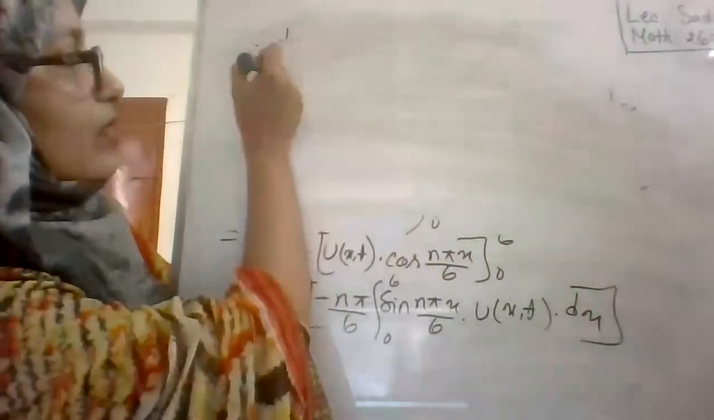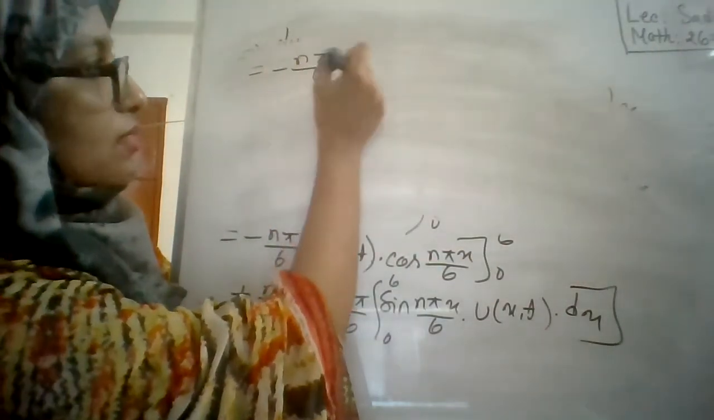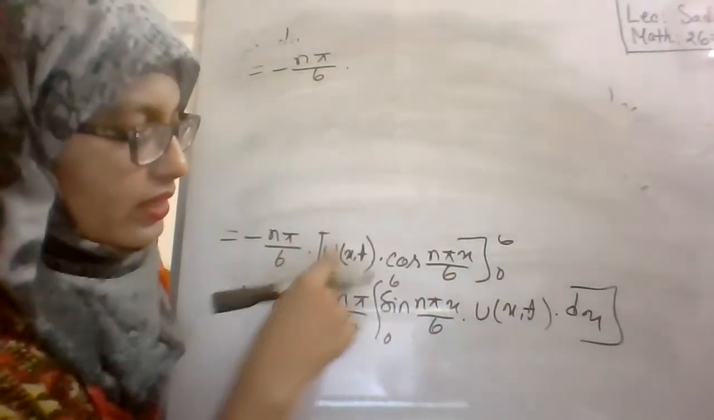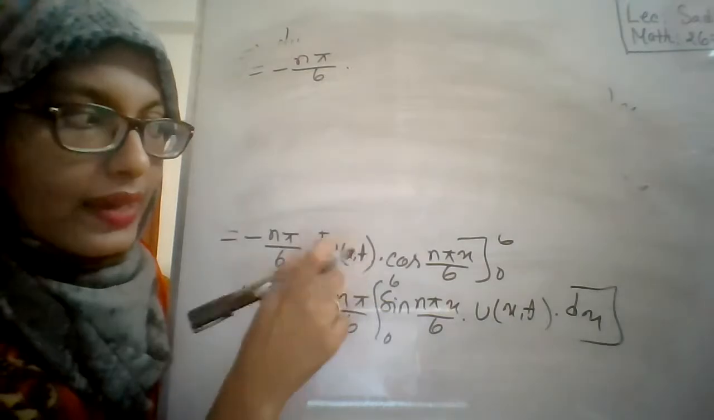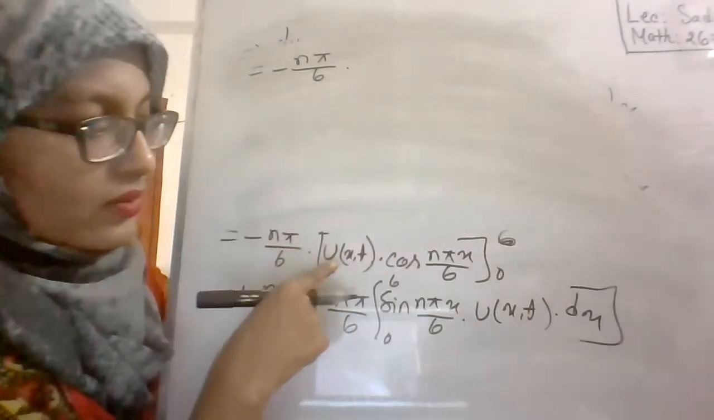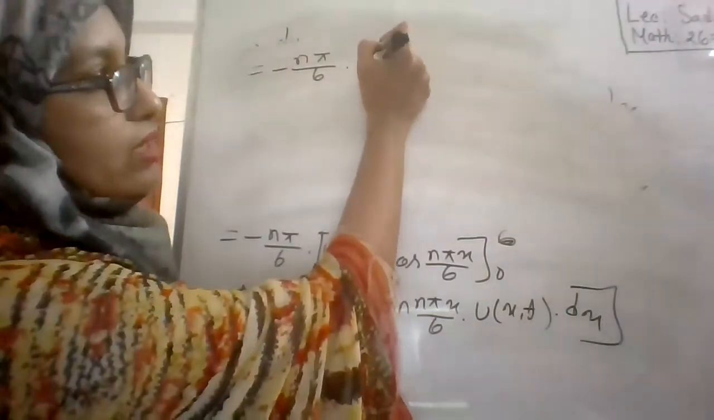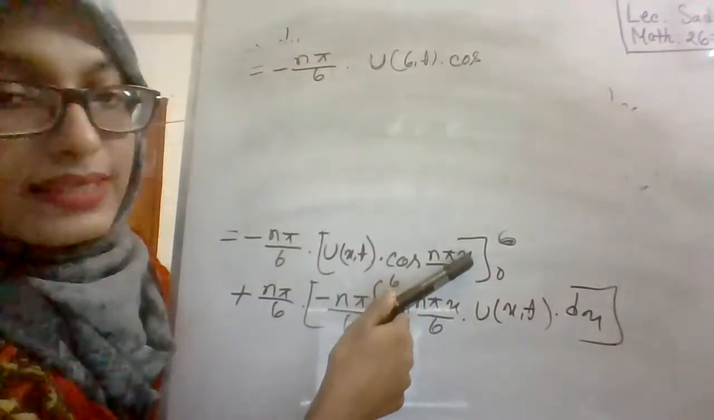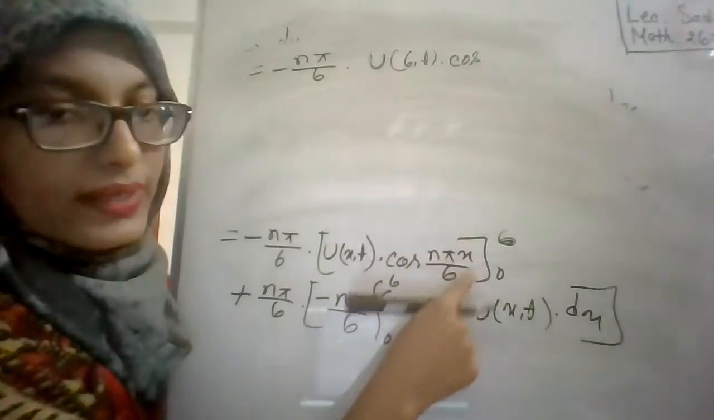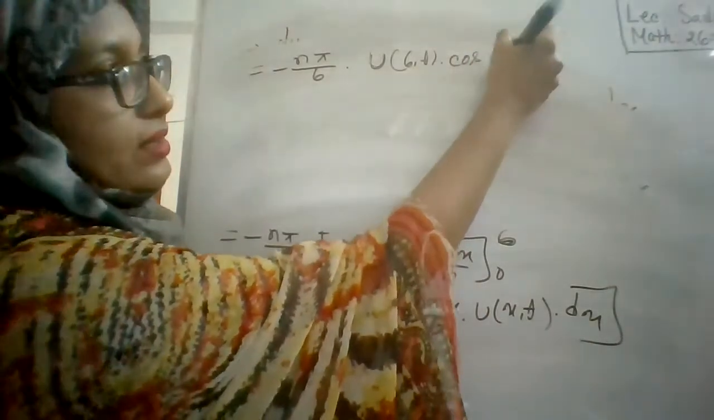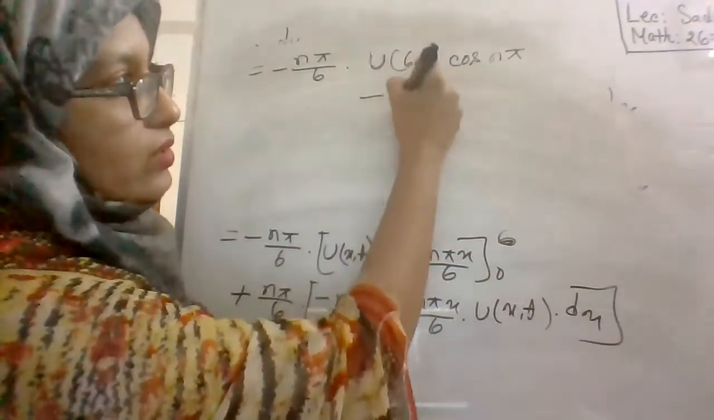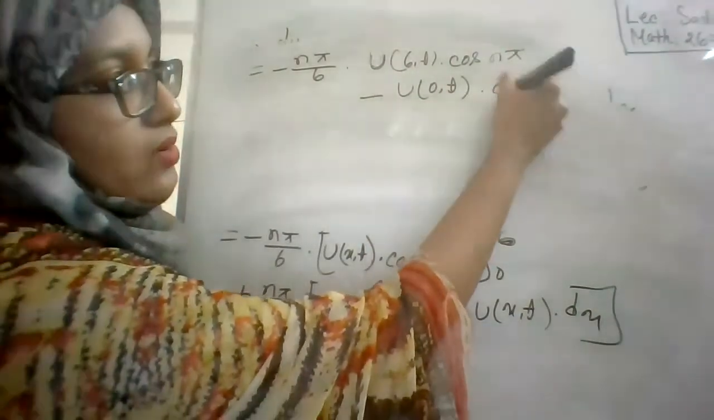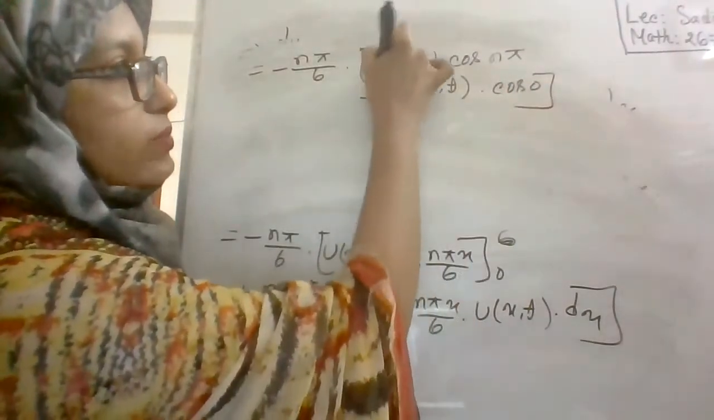So for this part, it will be minus n pi by 6 u x comma t, right? So if you use the upper limit, it will be u 6 comma t. The range is 0 to 6, so here use the limit. It will be u 6 comma t into cos. If you say x is equal to 6, then 6 and 6 will cancel each other, it will be cos n pi. Now the lower limit, so it will be u 0 comma t and cos 0, since x is equal to 0. So we get this part from the first one.